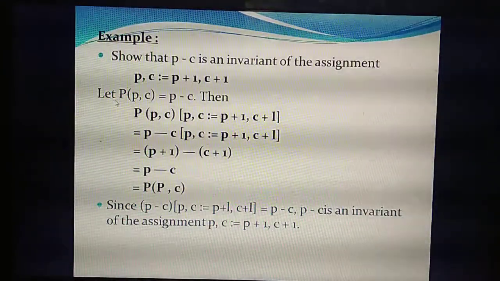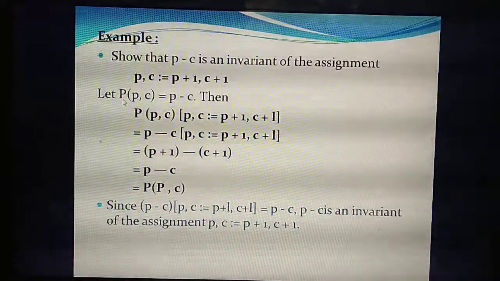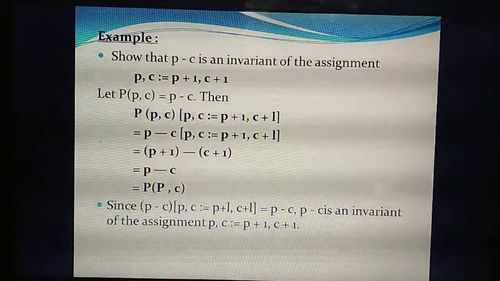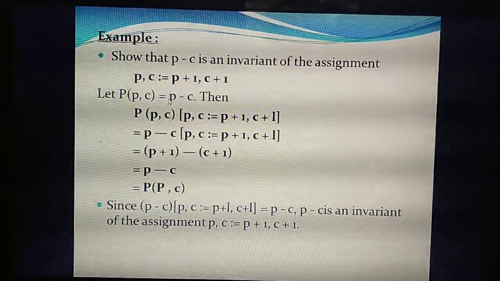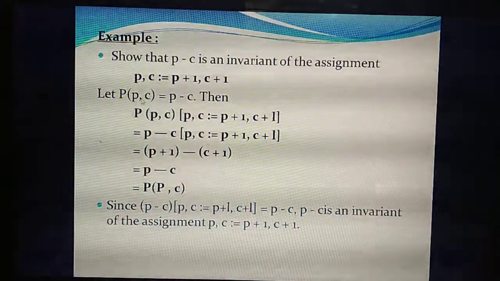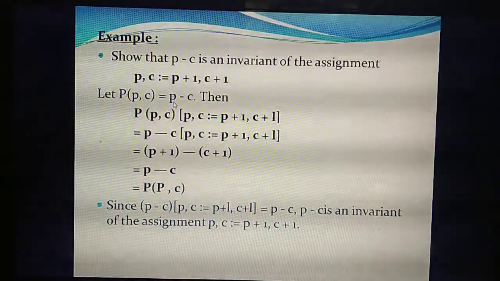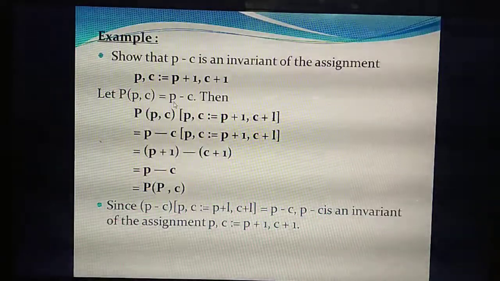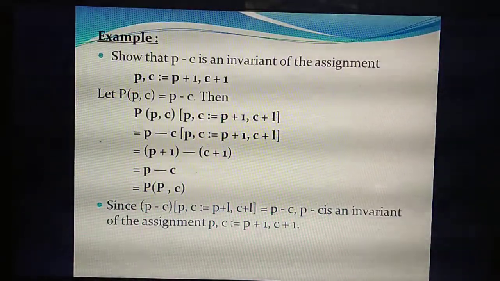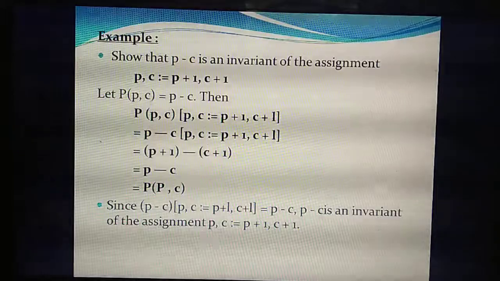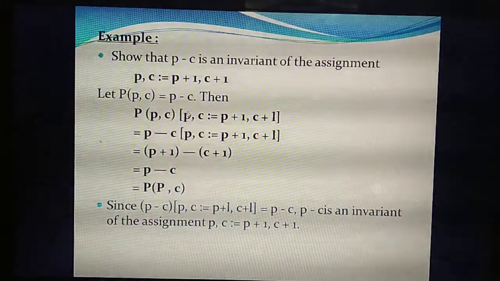So listen, this is the question. You need to prove P of P comma C equals P minus C. Now substitute. We are taking only the left hand side, but you are going to prove the answer as the right hand side.